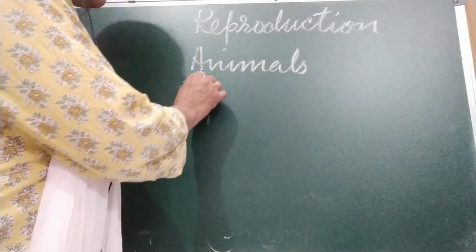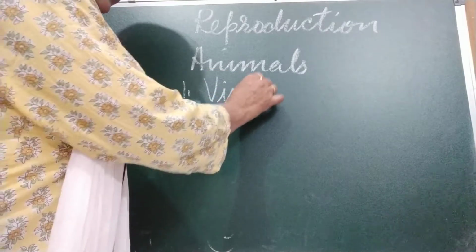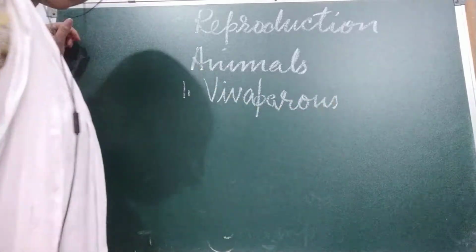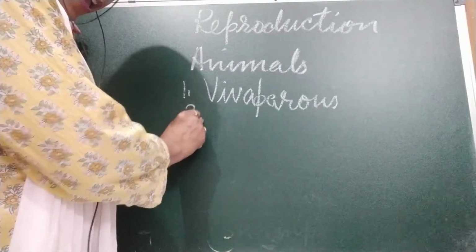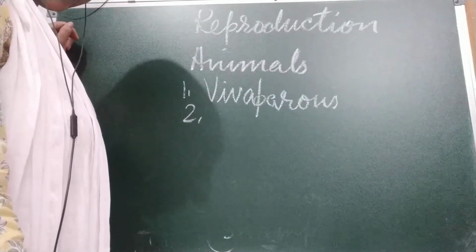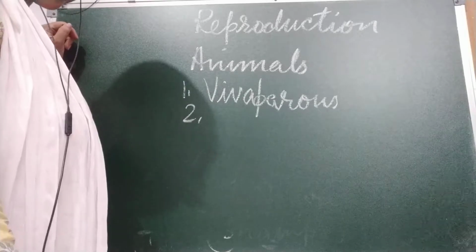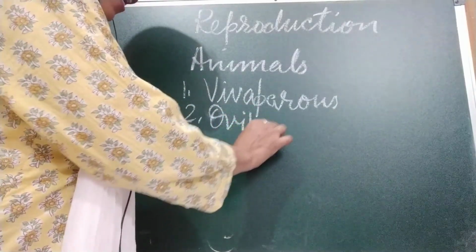We call them viviparous, which give birth to babies, like human beings and cows. Some animals lay eggs from which their young ones are hatched, like birds and snakes, and we call them oviparous, which lay eggs.